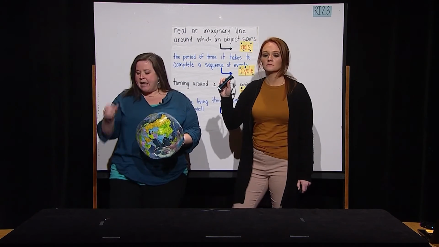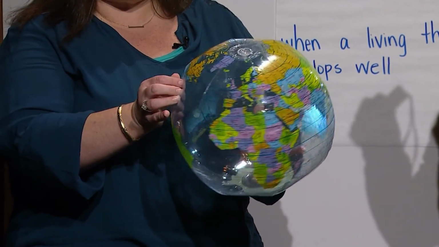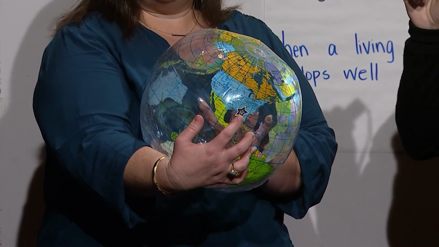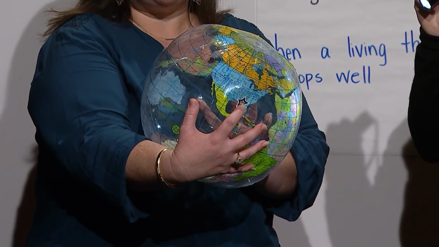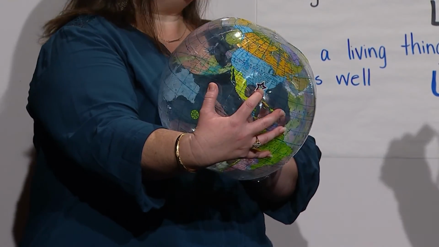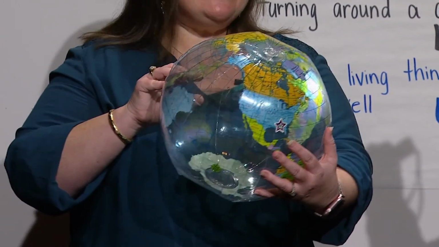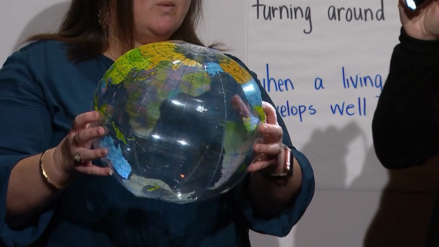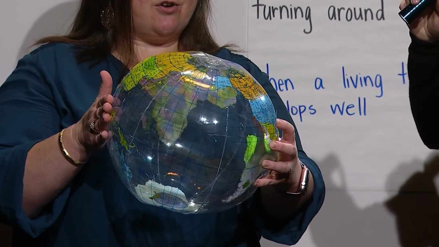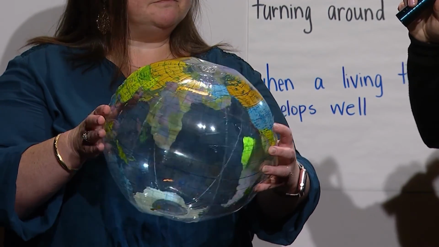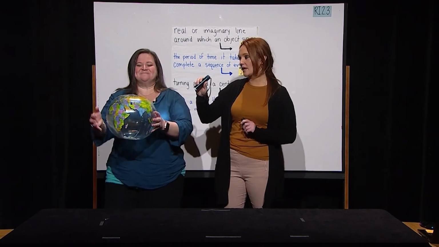That's exactly right. Now, I'm going to put a sticker in the region where I live, here around Mississippi. All right? That way I can show you the daytime and nighttime cycle for where I live. What a great idea. We can follow the path of the sun all the way around. Yes. If it's daytime where I live, here, then it's nighttime on this side of the earth. That's opposite from me. I am so glad you brought that globe in today because that's a great way to show daytime and nighttime.